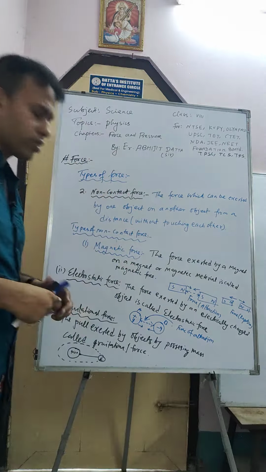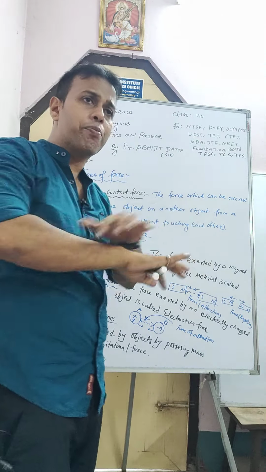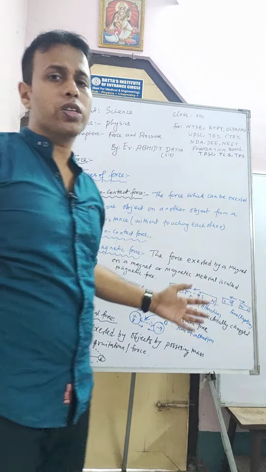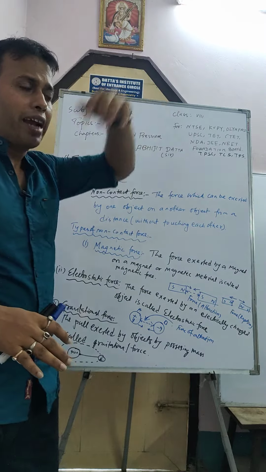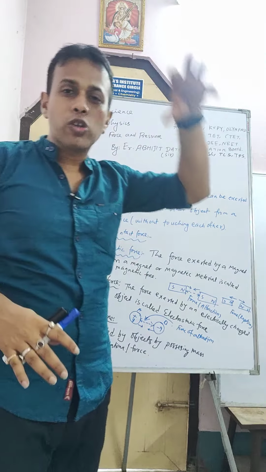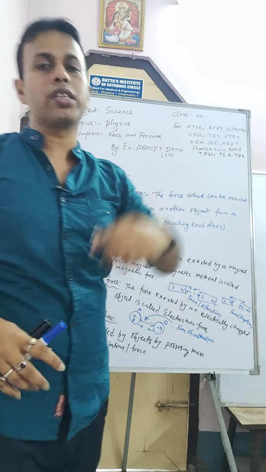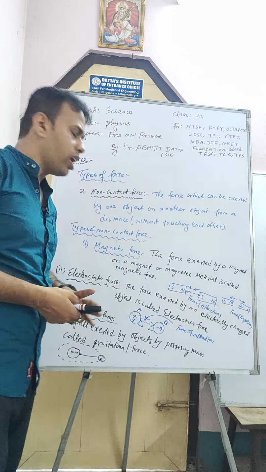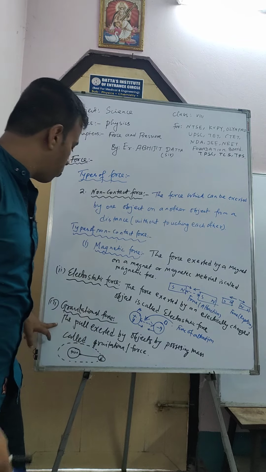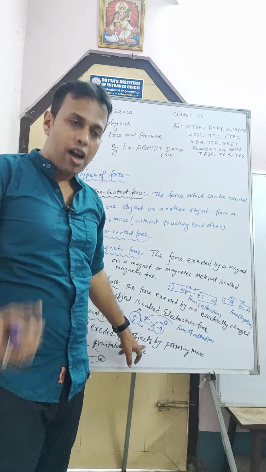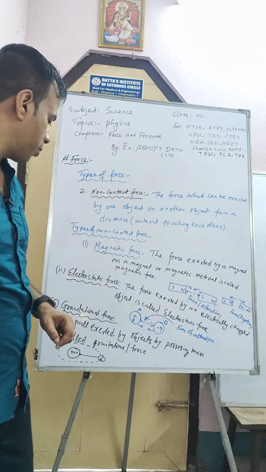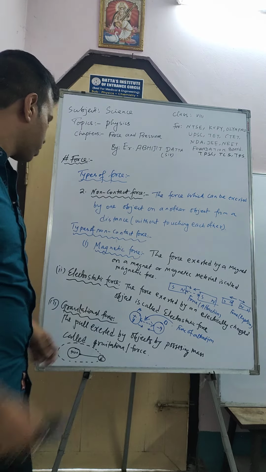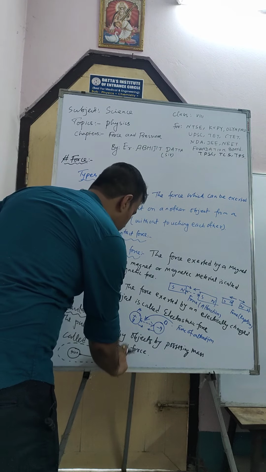So due to gravitational force, everybody lies on the surface of the Earth, and the atmosphere of the Earth also exists due to the gravitational pull of the Earth. So the pull exerted by an object, meaning the Earth, by possessing mass is called gravitational force or gravity.